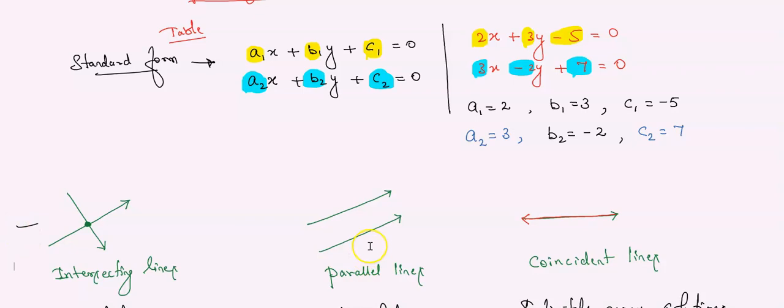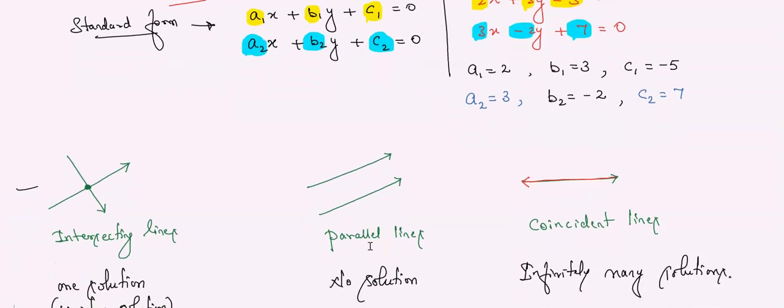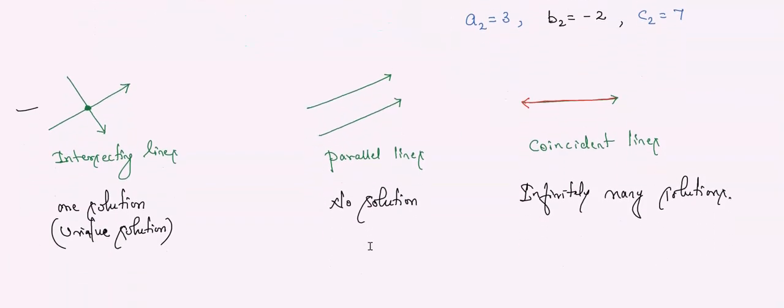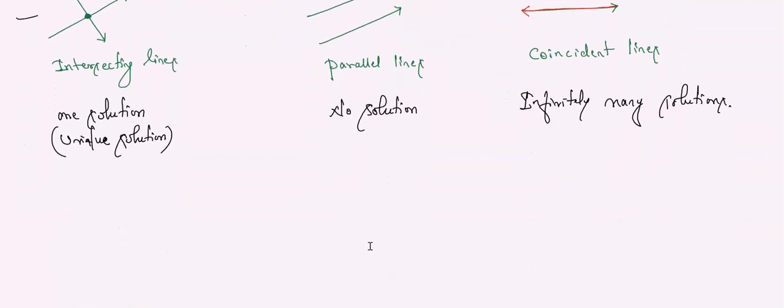How do you know? We have one condition. Understood or not? Good. What is that? Simple, observe here. There is one condition. What is that condition? A1 by A2.